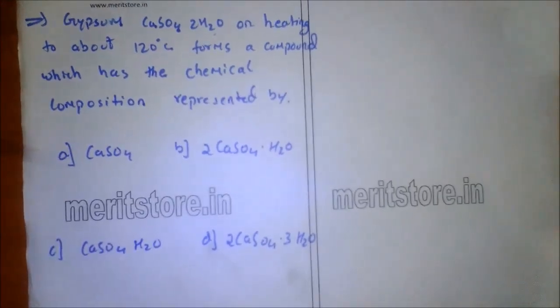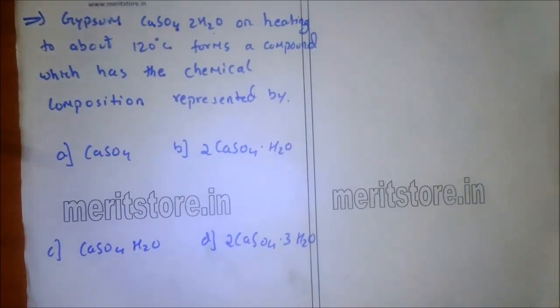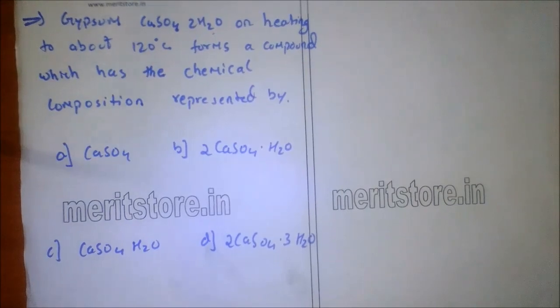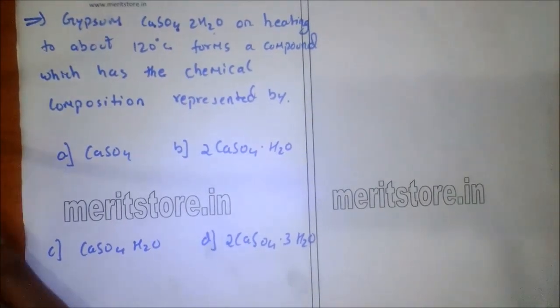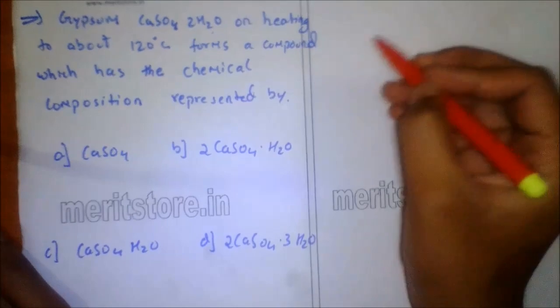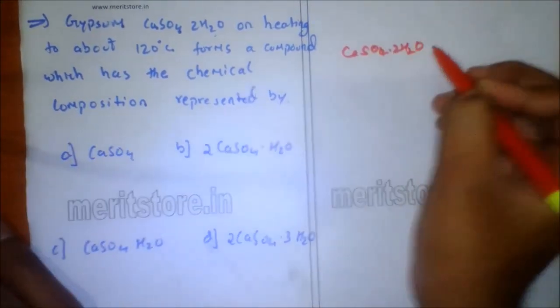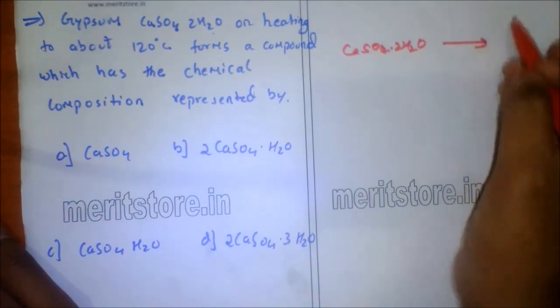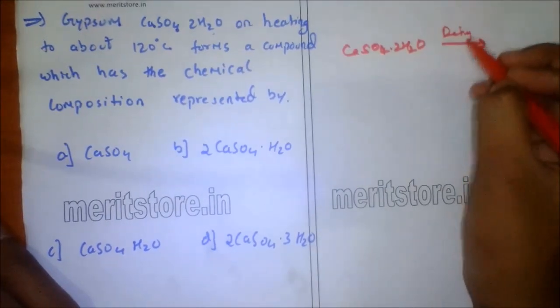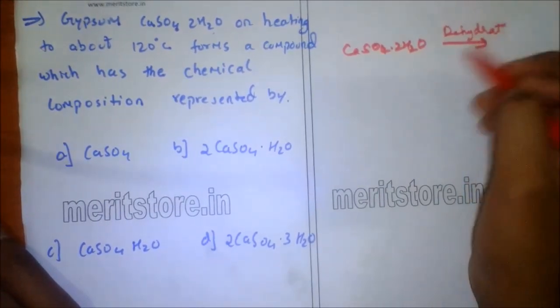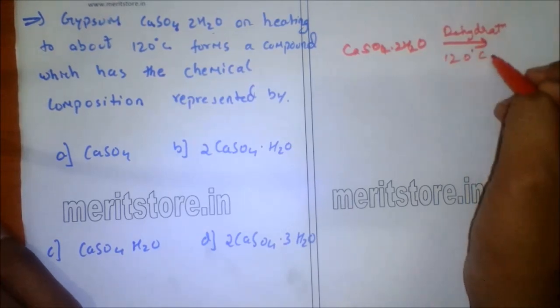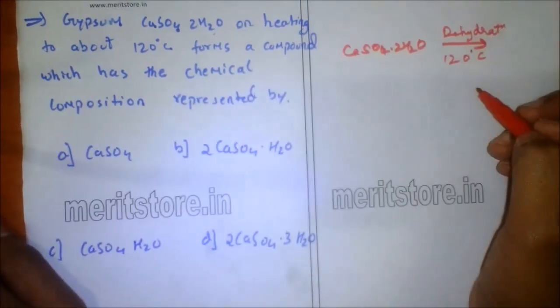Gypsum, that is CaSO4·2H2O, on heating to about 120 degrees Celsius forms a compound which has the chemical composition represented by... So here gypsum CaSO4·2H2O, on dehydration at 120 degrees Celsius, gives plaster of Paris.